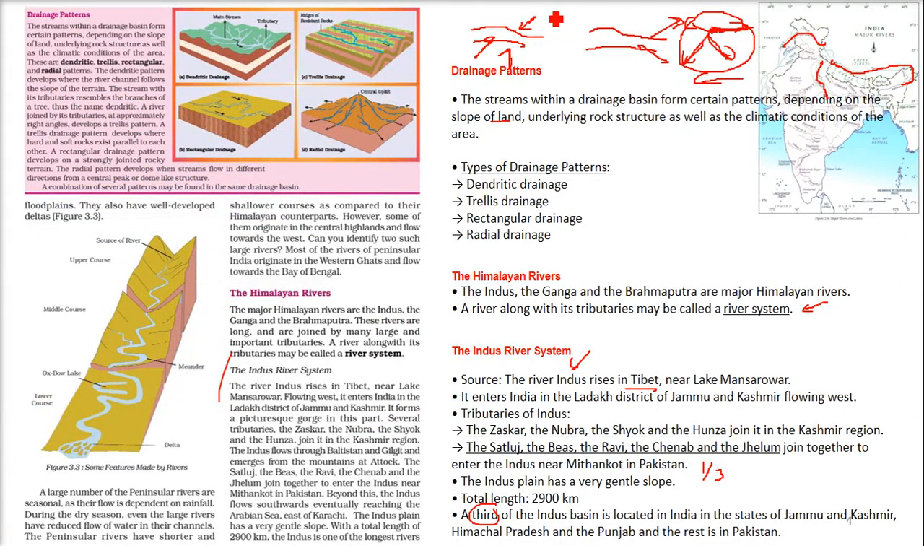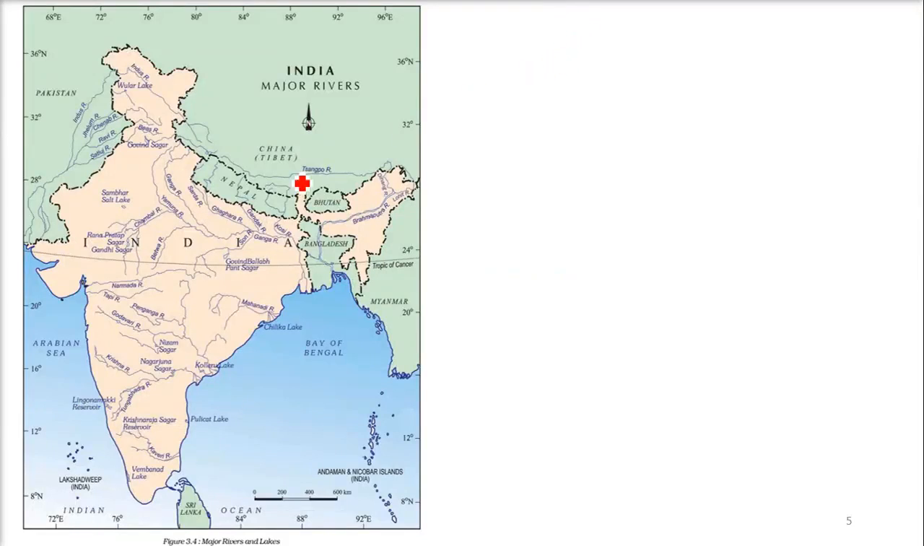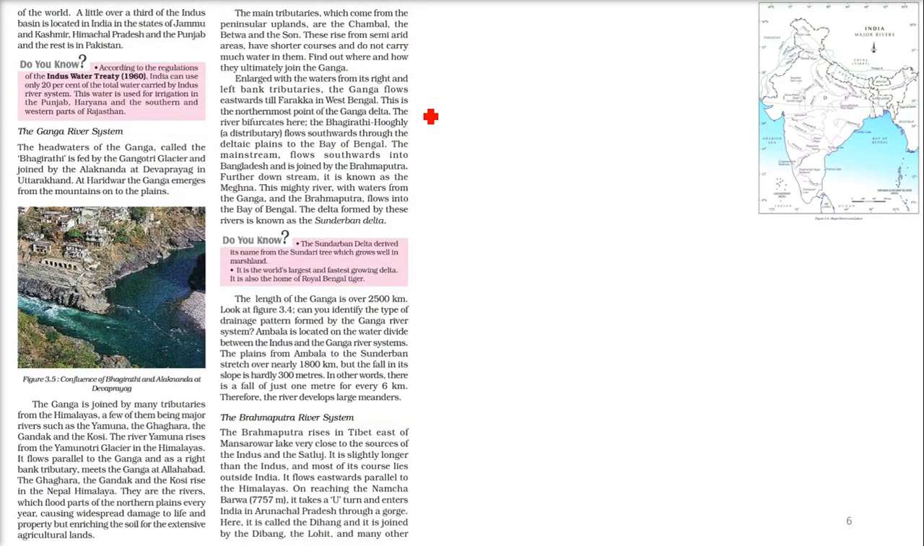So this is the Indus River system. This we already explained. Now we'll talk about the Brahmaputra and the Ganga region, or Ganga drainage system or river system. So now coming to the Ganga river system, from where it starts, the Ganga starts from the Gangotri glacier, the headwaters of